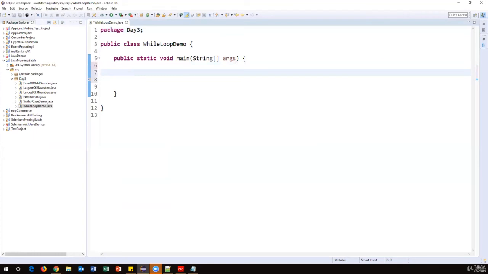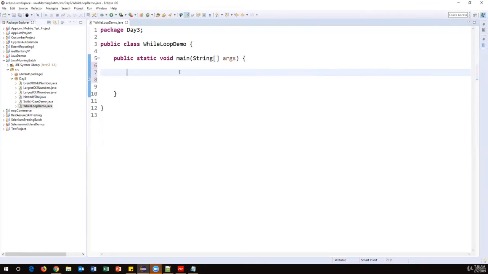Here my requirement is to print 1 to 10 numbers, but I don't want to write print statements multiple times. I will write a single statement, but repeat the same thing multiple times. So how can we do this?